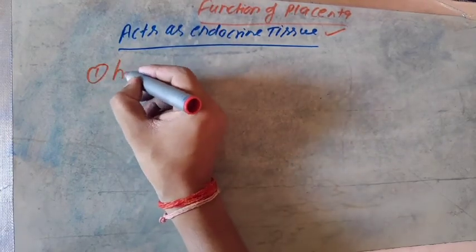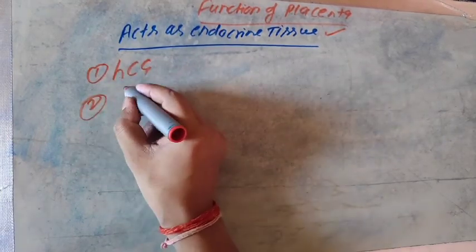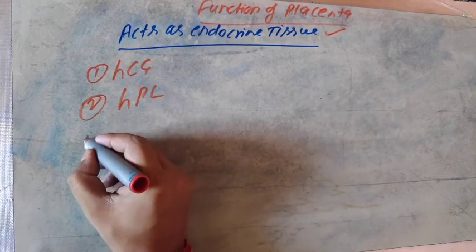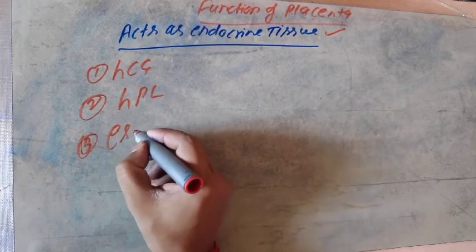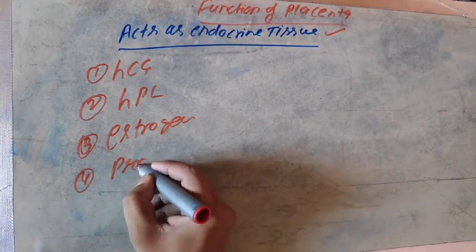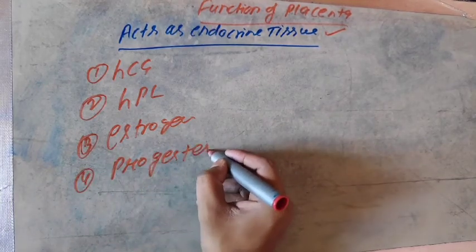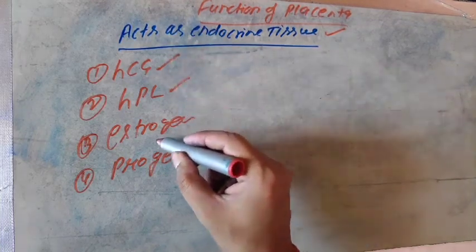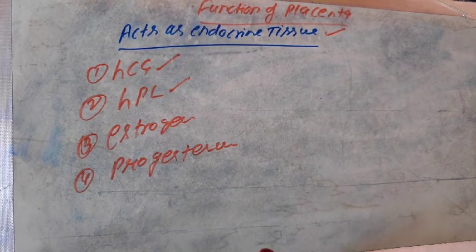The hormones are HCG, HPL, estrogen and progesterone. Not only HCG and HPL, estrogen and progesterone are also secreted from the placenta.